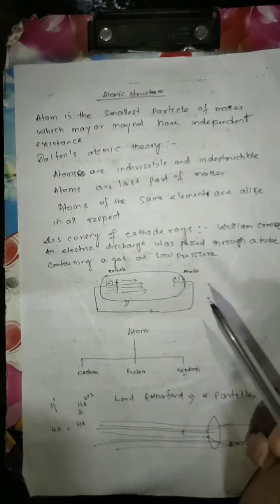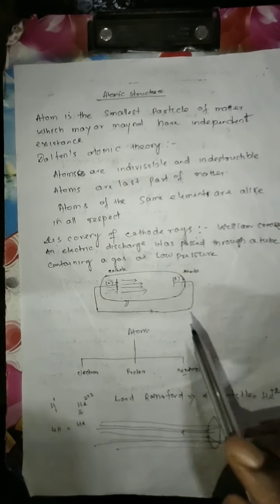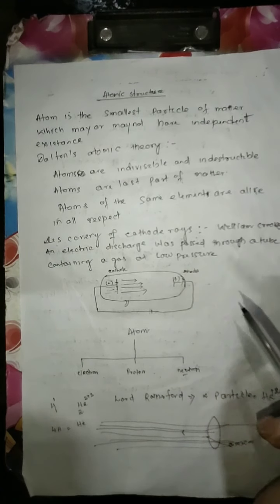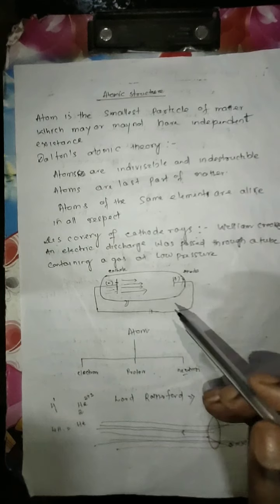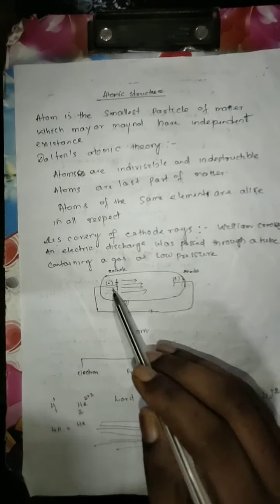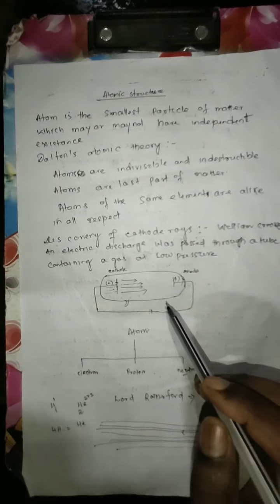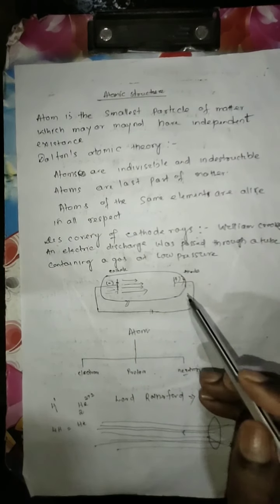Then another one: the atom consists of three fundamental particles. First, scientist James Crookes gave an experiment, a glass tube experiment. In this glass tube, two plates are given inside.